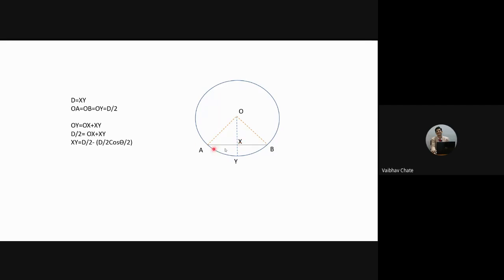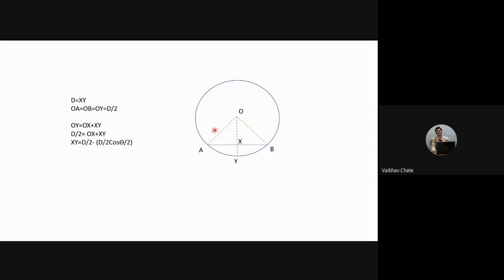So in that case, the angle made by AOB is equal to theta, and the angle made by AOX is equal to the angle made by BOX, that is nothing but theta by 2.